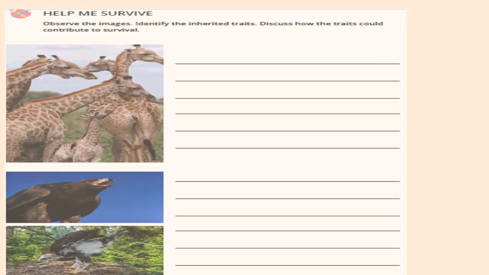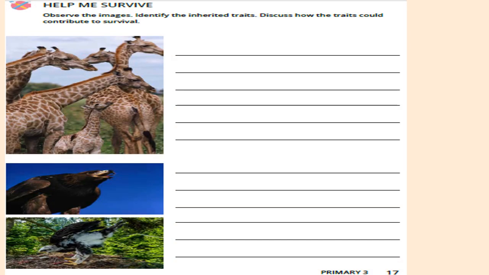What are some basic needs all organisms have? Do you remember what living things need? What are the living things' needs? Living things, or living organisms, need air, water, food, and a safe place. All of these are needed to live. So to survive, all living organisms need air, water, food, and a safe place.